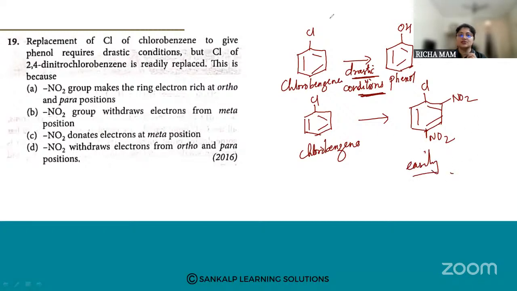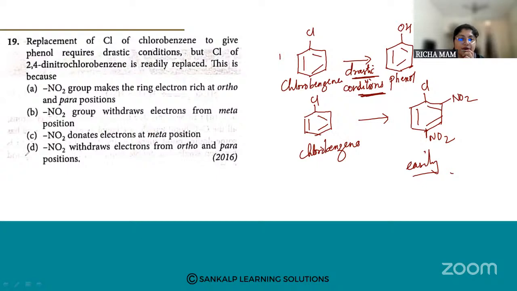So what is the reason, students? Try to answer. You can go through the options. A. Nitro group makes the ring electron rich at ortho and para position. B. Nitro group withdraws electron from meta position. C. Nitro group donates electrons at meta position. D. Nitro withdraws electrons from ortho and para position.